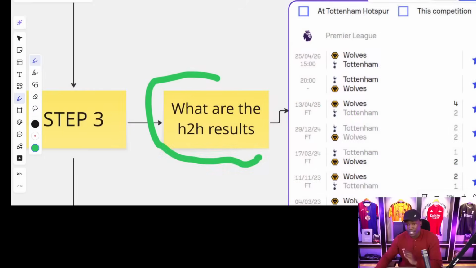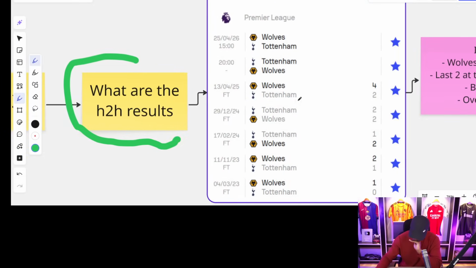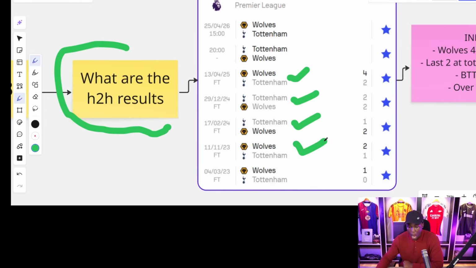So these are the head-to-head results that we have in the SofaScore app, all right? Wolves won the last head-to-head 4-2. That was in 2025, last season. In the previous leg, that was also last season, they had a 2-2 draw. 2-1 in favor of Wolves. 2-1 in favor of Wolves. Tottenham Hotspurs have never won in the last 5 head-to-head results. So Wolves has dominated in the last 5 head-to-head results. We have them winning 4 over 5 times, and one of the matches ended as a draw.